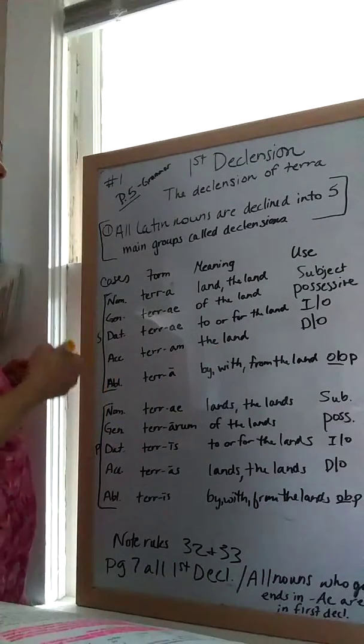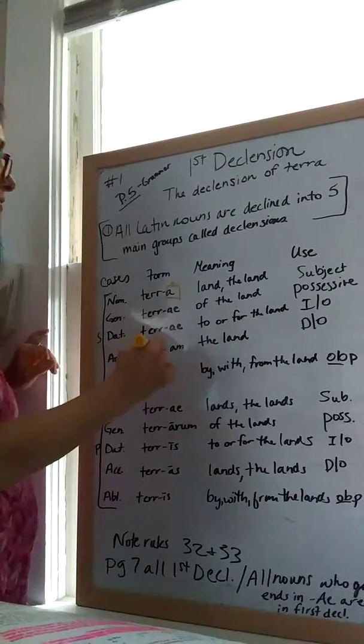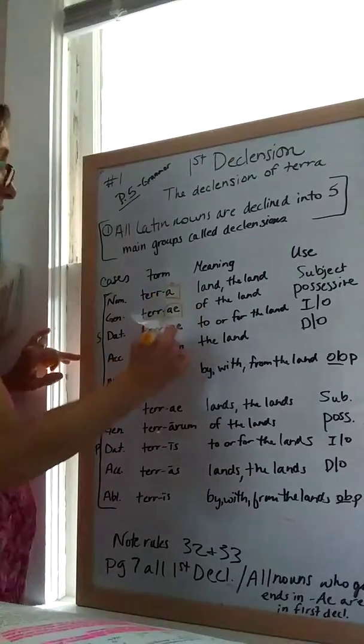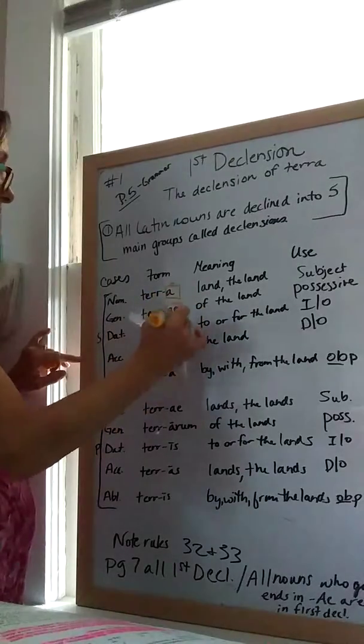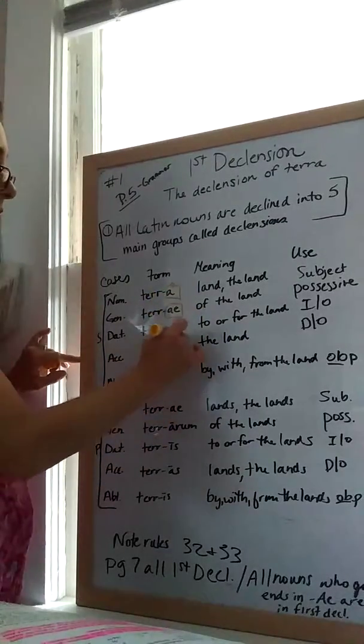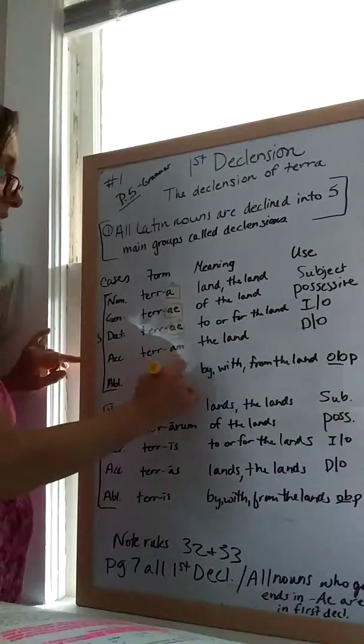The nominative singular is terra. The genitive singular is terrae. The dative singular is terrae. The accusative singular is terram. And the ablative singular is terra.